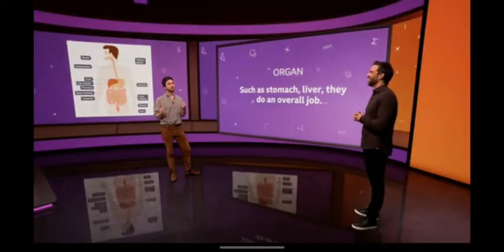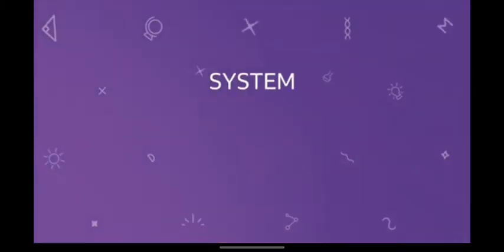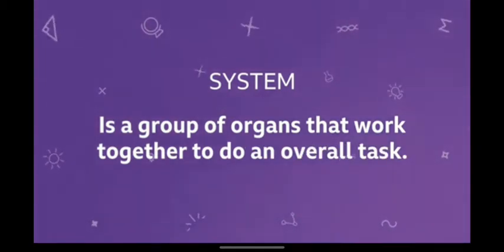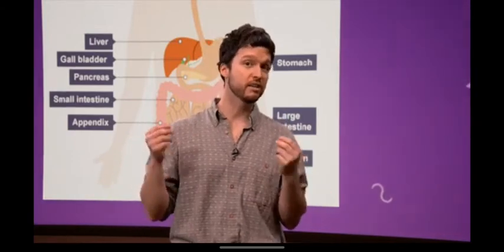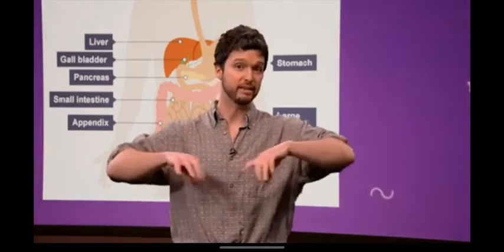Anyway, you need to know that an organ is a group of different tissues working together to achieve an overall goal. OK, gotcha. So we know what a tissue and an organ is. What about a system? A system is a group of organs that work together to do an overall task. So our nervous system is our brain and all our nerves, and that allows us to think, feel, move, dance, and so on. Our digestive system allows us to eat delicious food, digest it, which means break it down, and